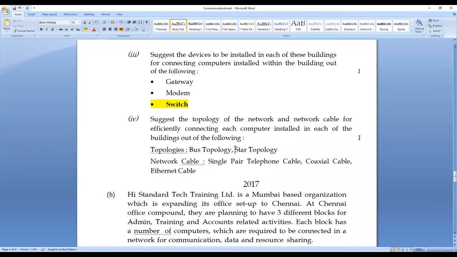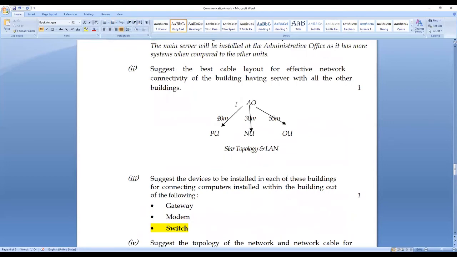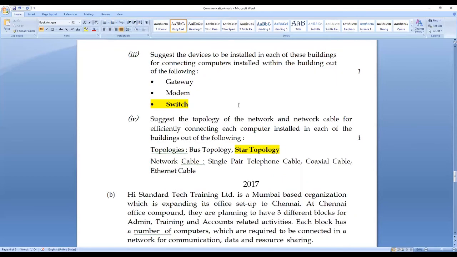I am choosing star topology. This would be my answer. Why? Because I have drawn only the star topology, that is the layout. Then with respect to the network cable, wired, since twisted pair is not given, I prefer the best option as Ethernet cable. And this would be my answer.